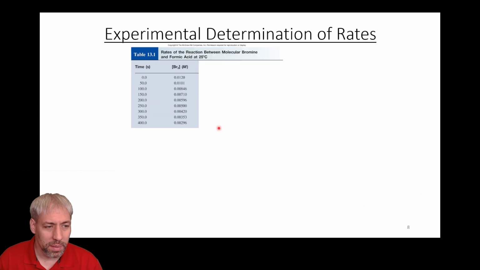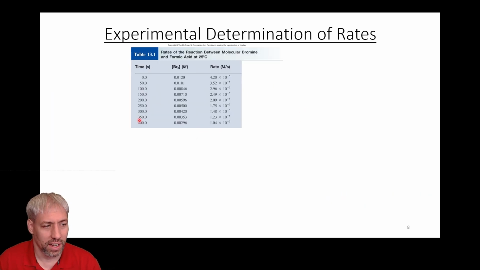Something we can do with this data is take our given time and our concentration and calculate an instantaneous rate. Basically, it's the slope of the line at any given point on that curve. And so we get the number changing. You can see here the rate decreases as the reaction progresses. As there's less reactant, that's generally what's going to happen in reactions. But again, this number changes, so it's not a universal descriptor. But it is proportional to concentration.